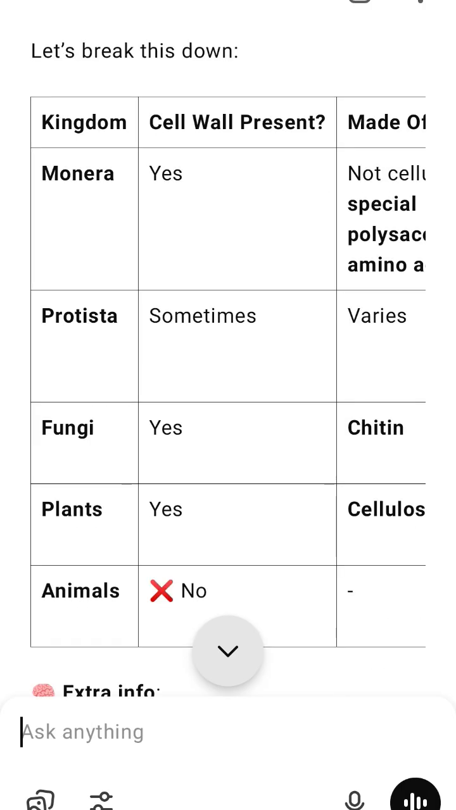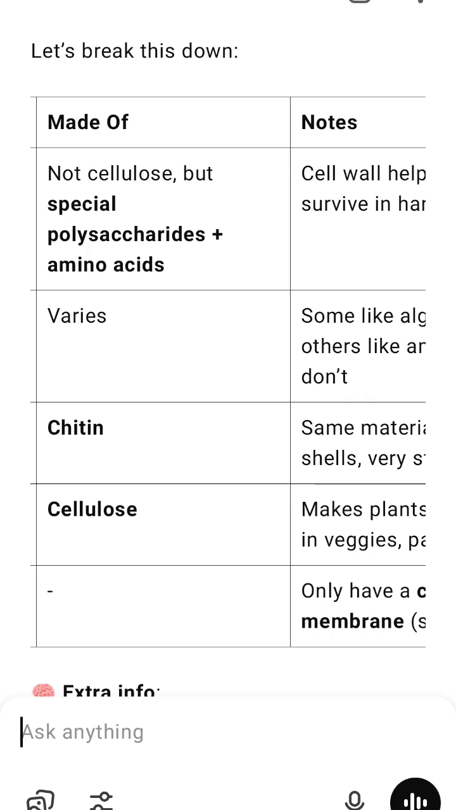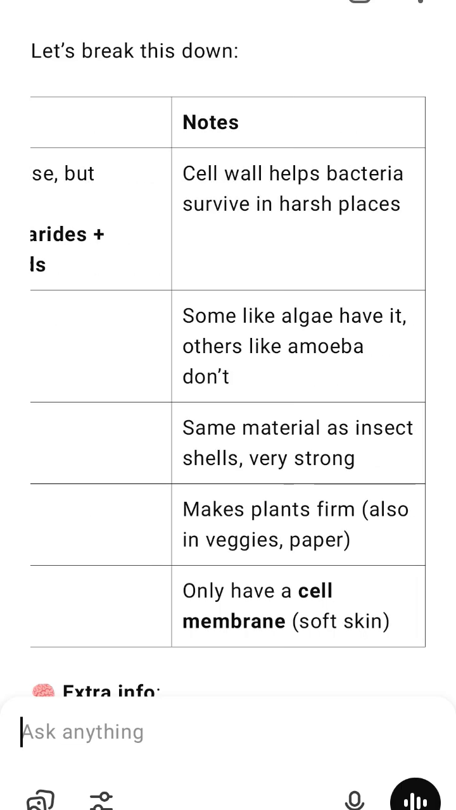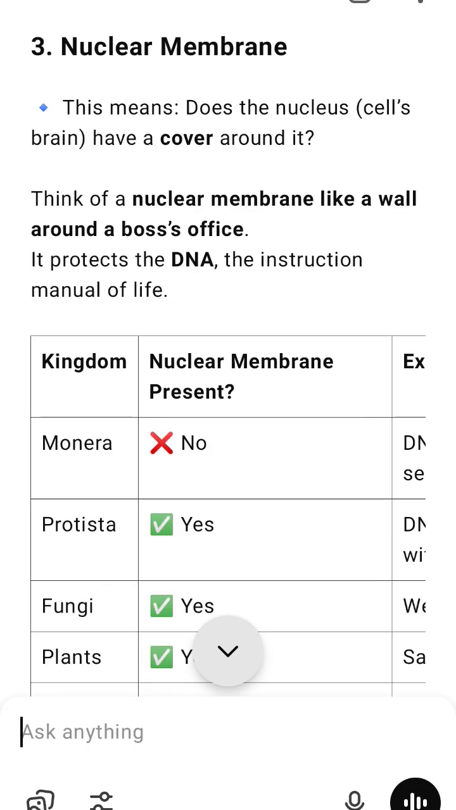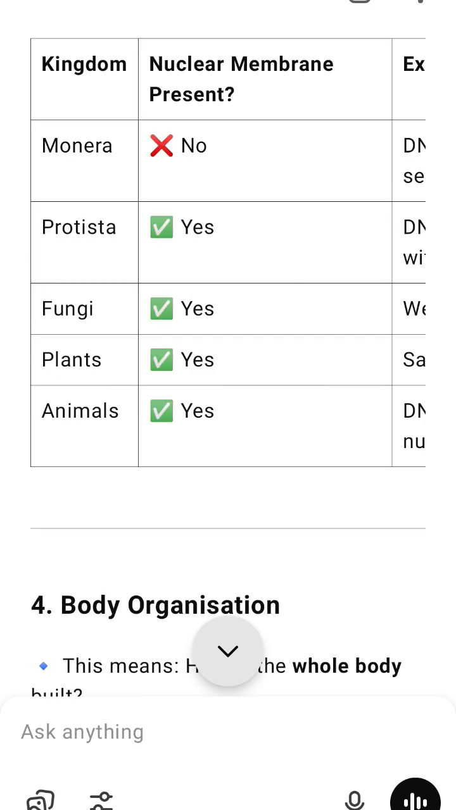Hetero means other. They depend on others for food, like ordering food. Types: saprophytic, eat dead or decaying things, mushrooms. Parasitic, live on or inside another living thing and steal food, like tapeworm. Holozoic, eat solid food and digest it inside, like humans, lions. Table, mode of nutrition, type of nutrition, explanation, example.